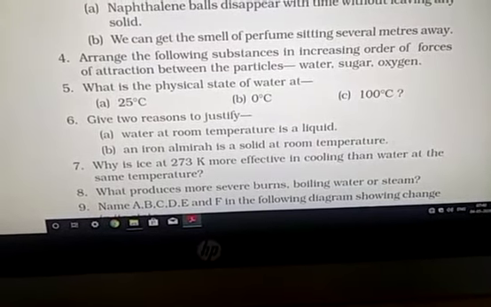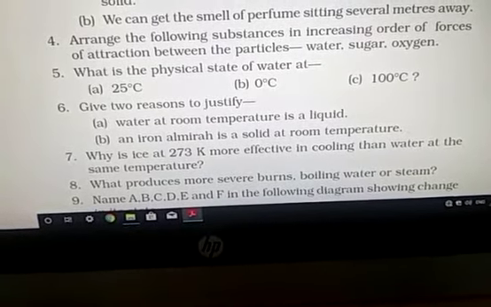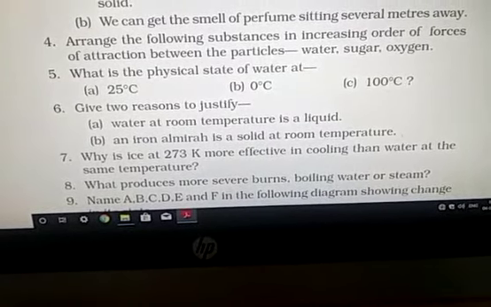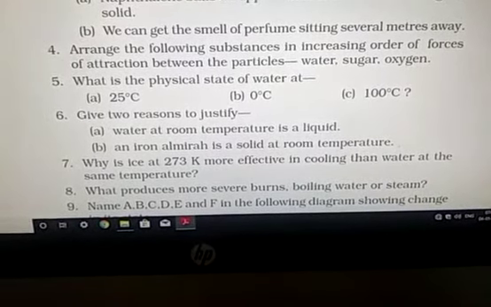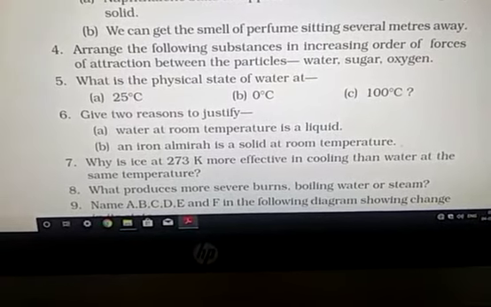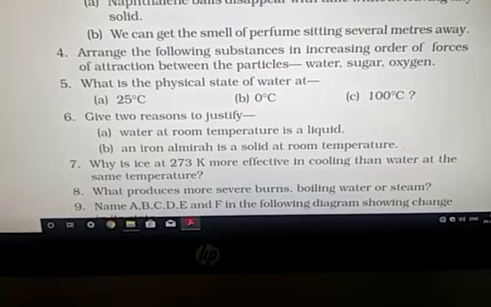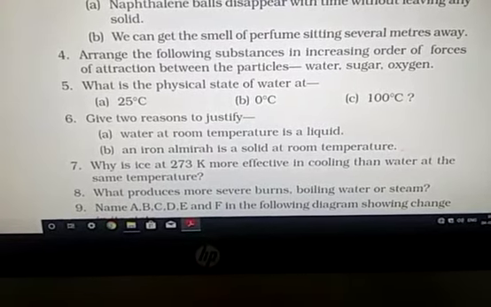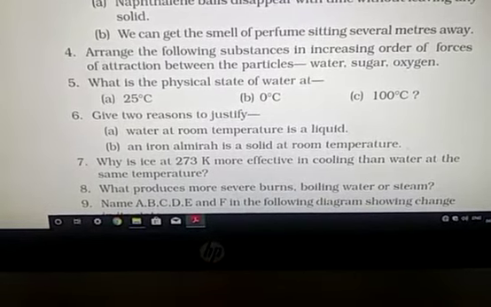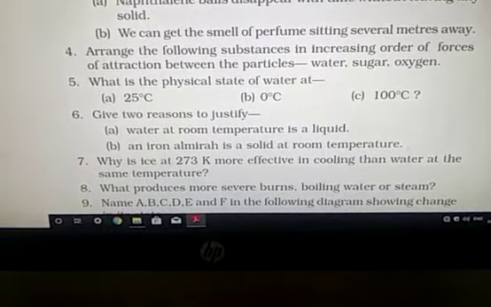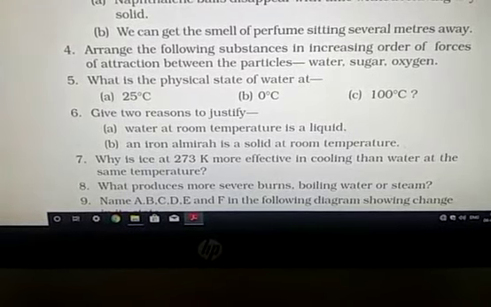Next, give two reasons to justify that water at room temperature is liquid. Two important points, you can easily visualize them. Number one, water has indefinite shape. That is, you keep water in any container, it takes the shape of that container, so it has no definite shape, but its volume remains constant, because if you transfer 1 liter of water between different containers, its volume remains 1 liter.